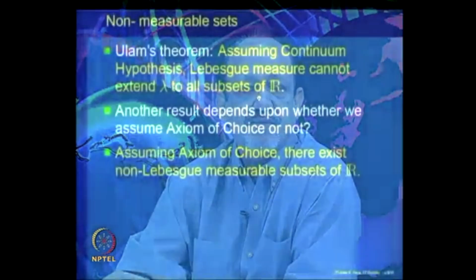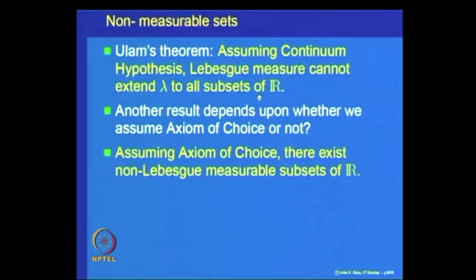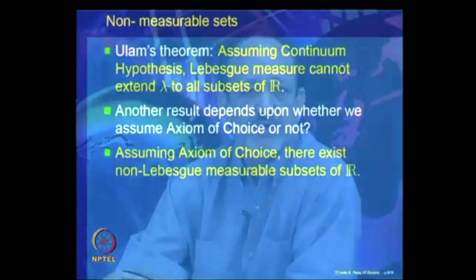In fact, there is a theorem which says that if you put it as an axiom in set theory that every subset of the real line is Lebesgue measurable, and if your set theory axioms are already consistent, then adding this new axiom to your set theory will not make any difference.